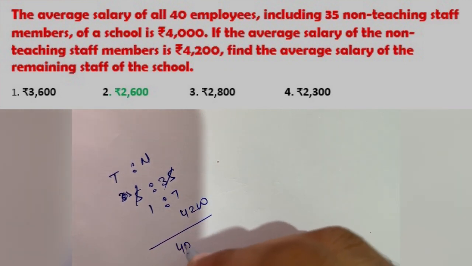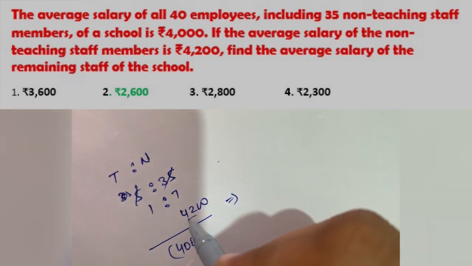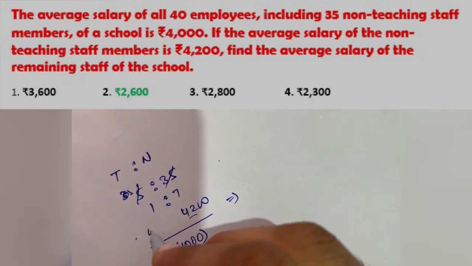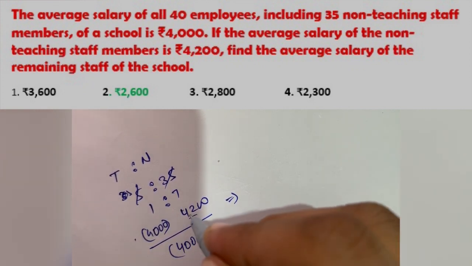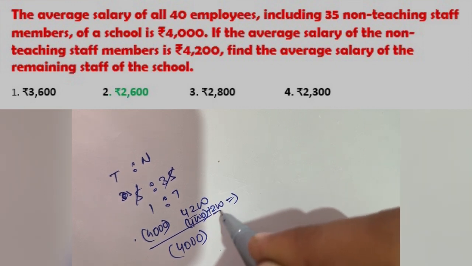And it also says that the average salary of non-teaching staff is given as 42 and the total is given as 4,000. So using the concept of deviation, if the total value is 4,000, then it should also be 4,000, but it is 200 extra.